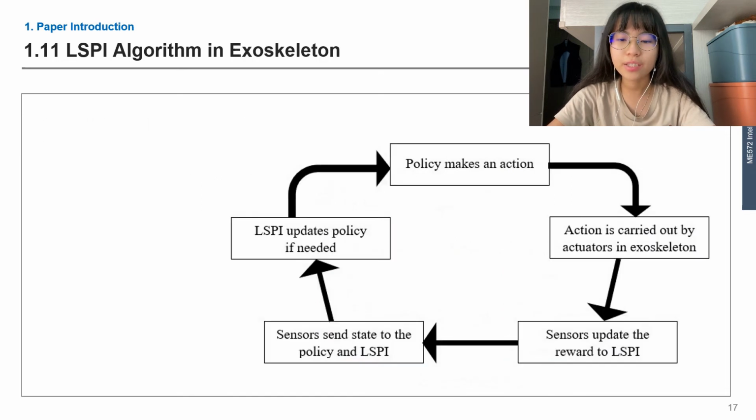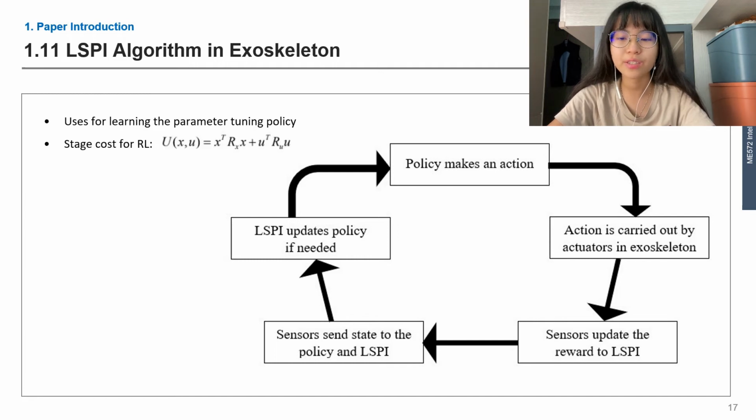The LSPI in the exoskeleton is used for learning the parameter tuning policy automatically. The authors have defined a state cost with the quadratic form for the RL controller, and the LSPI is used to minimize the cost of this equation. In this paper's setting, the exoskeleton will use the policy returned from LSPI to take an action by sending an execute command to the motor and gearbox.